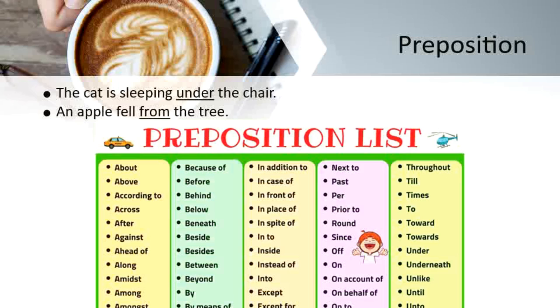An apple fell from the tree. The two nouns, that is apple and tree, there is some connection between these two nouns that is shown in this sentence. An apple fell from the tree. Okay, so from the tree the apple fell. So the word from is acting as a preposition.